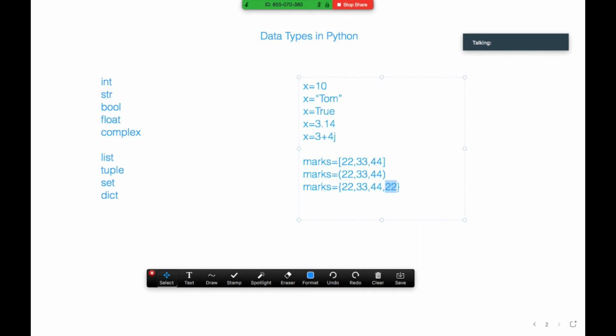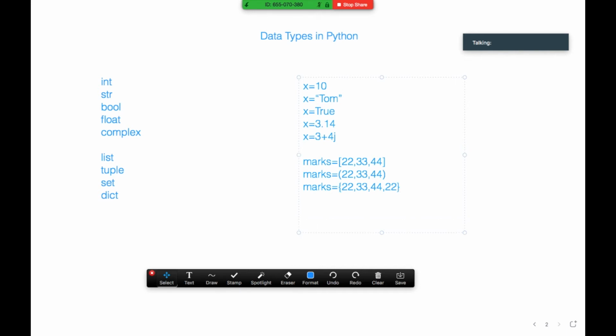If you provide it like this, set will eliminate the duplicate value. So only one 22 will be there in the set. If you want unique values, we can use set. This is the literal for set. We have to use curly braces.